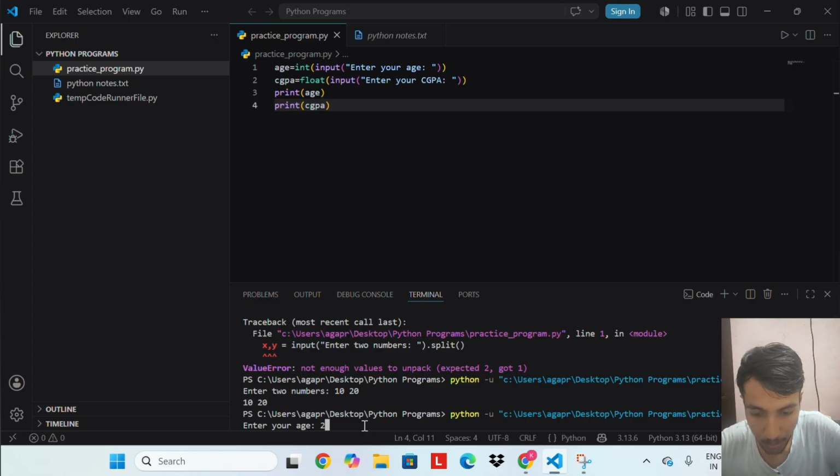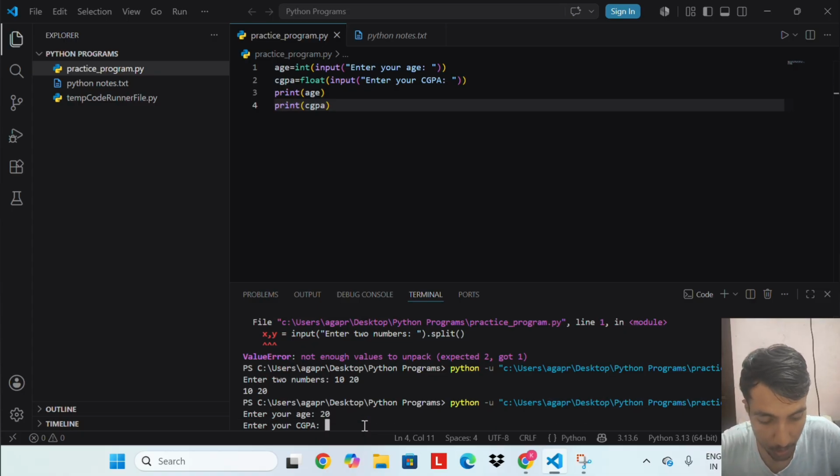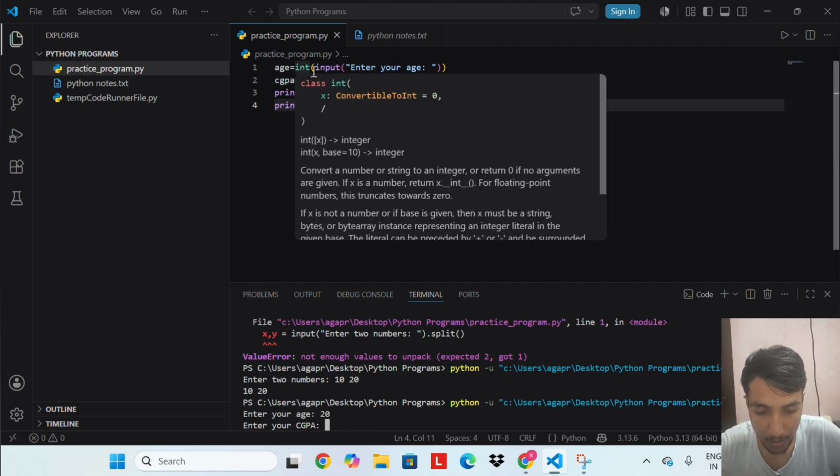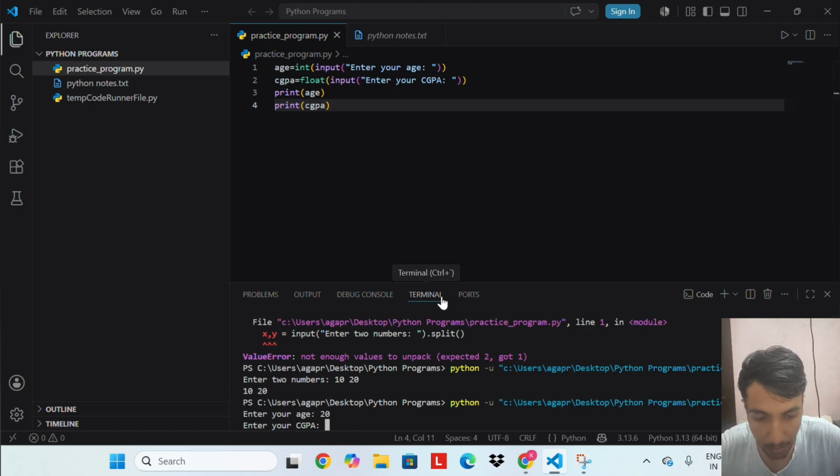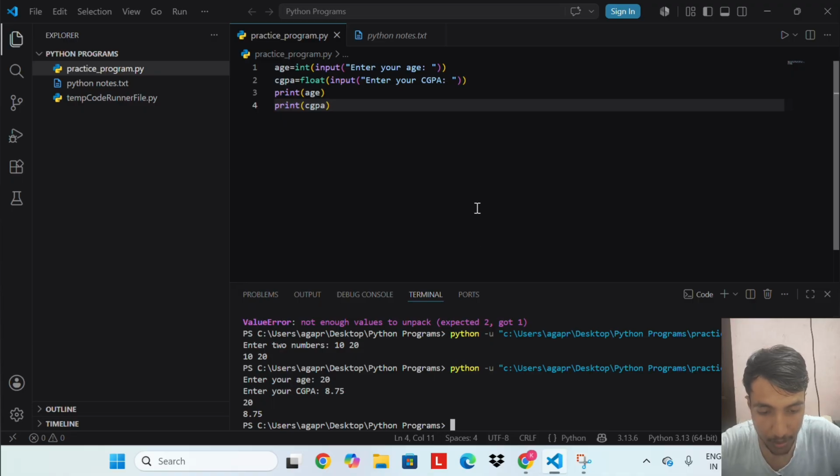If I use 20 for the age, it is stored as the integer 20. If I enter 8.75, it is stored as the float 8.75. Both are printed on separate lines. Always remember, if you need to do any math with user input, convert it first using int or float. Otherwise, Python will treat it as text and you will get an unexpected result.